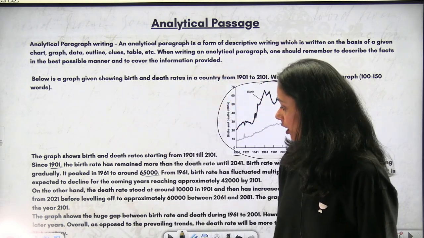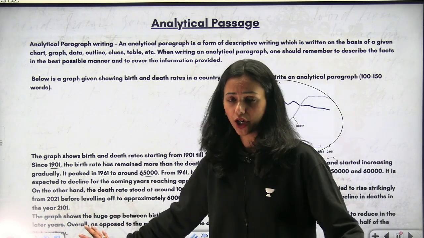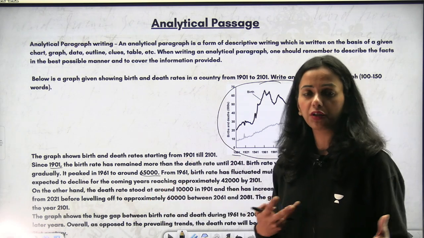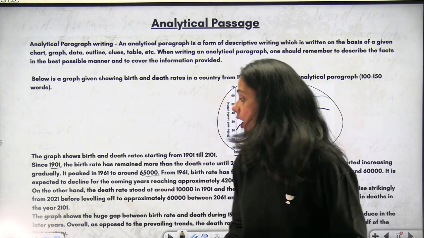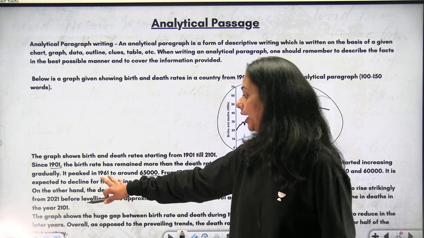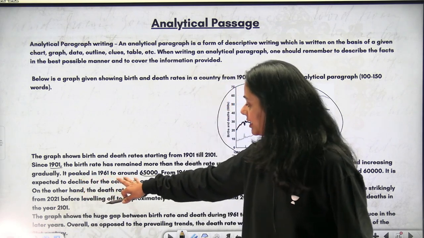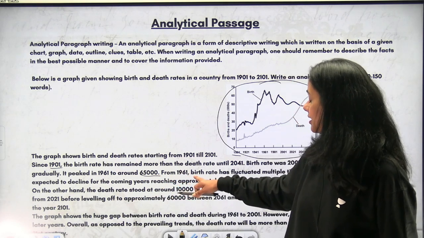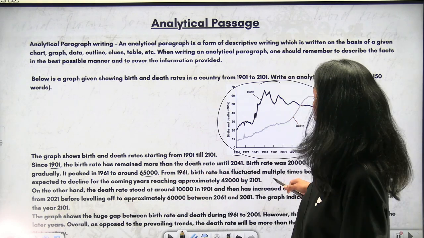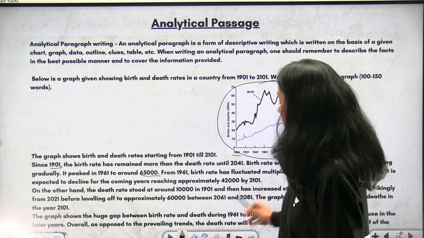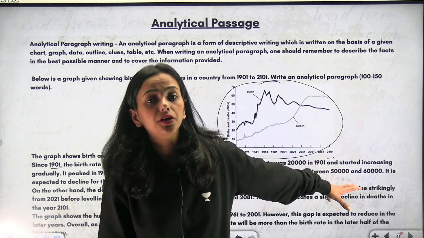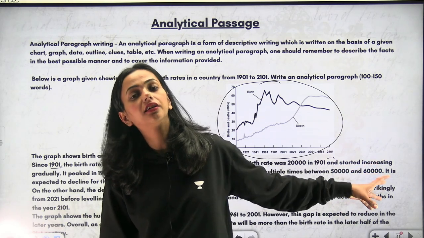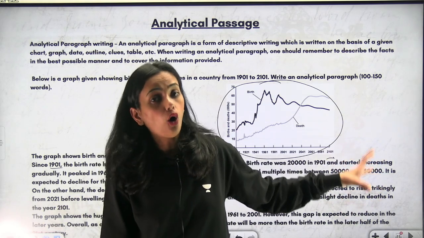I think this kind of paragraph is clear. I'll not go much into it. I was just trying to explain it to you with an example. But this is how you determine it: the birth rate peaked in 1961 at around 65,000. From 1961, the birth rate has fluctuated multiple times between these numbers. So these numbers are very important to figure out if it is an analytical passage or not.